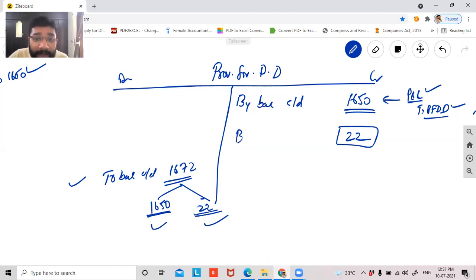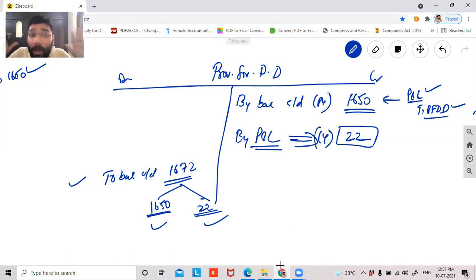So this will go to your P&L account. This is the additional provision you're creating in the current year. This is the provision that was created in the previous year. This is the provision that you're creating in the current year. Therefore, at the end of the year, the total amount that is doubtful to be received is 1672. So this will go to your balance sheet, guys. This will be going to your closing balance sheet finally. And this will go to your P&L.